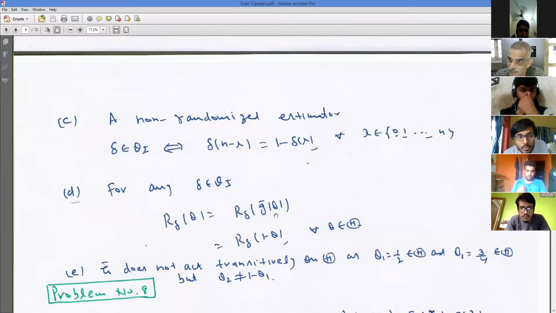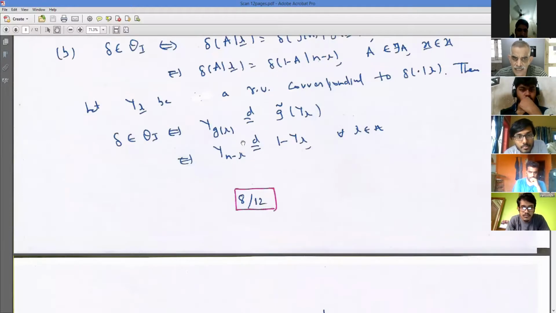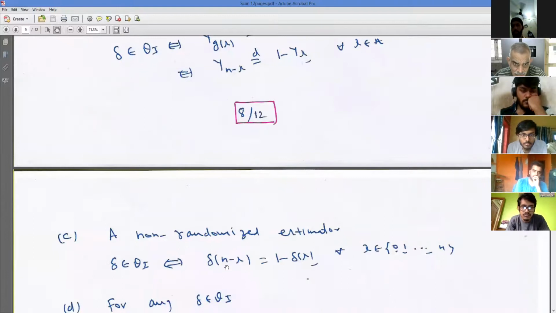Sir, how do you prove the C part? Which C part? This C part in this question. Because a non-randomized estimator is nothing but a degenerate random variable. Y becomes a degenerate random variable; it takes only one value. So that means delta based on n minus x should be the same as 1 minus delta based on x.